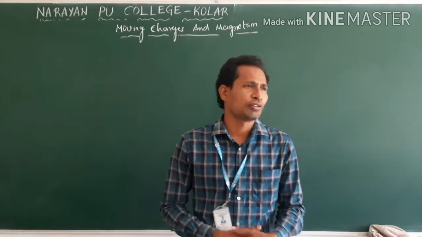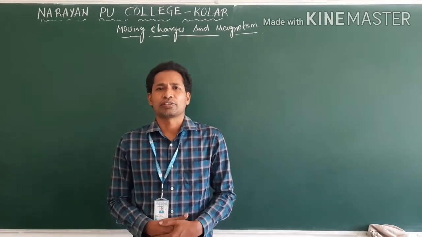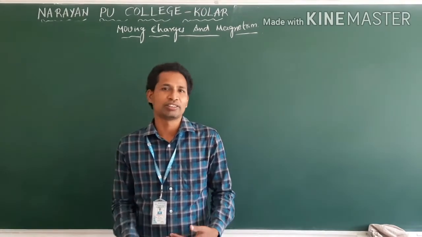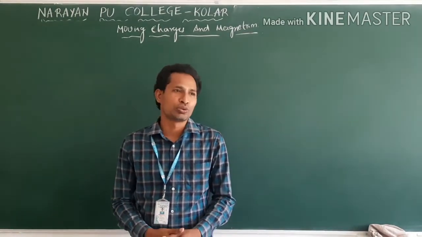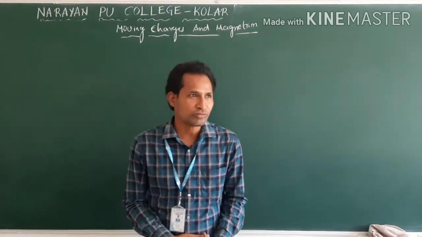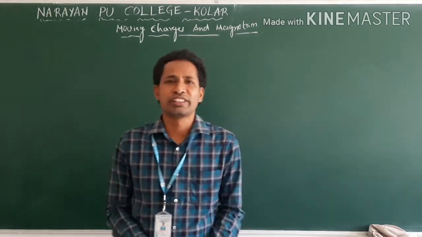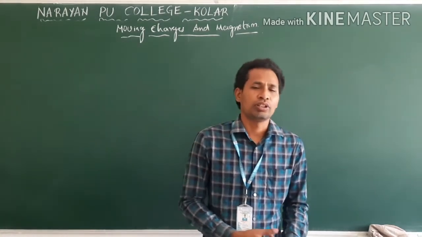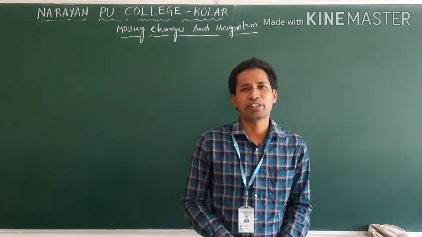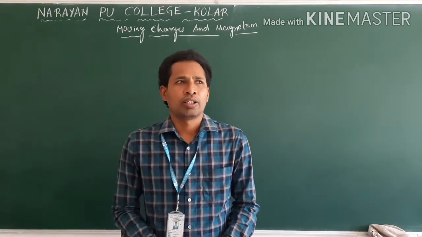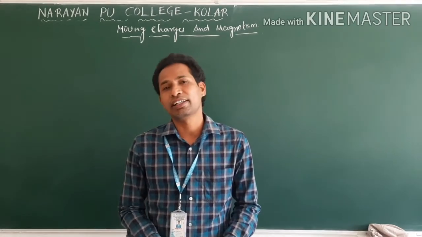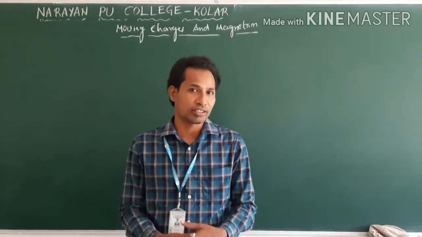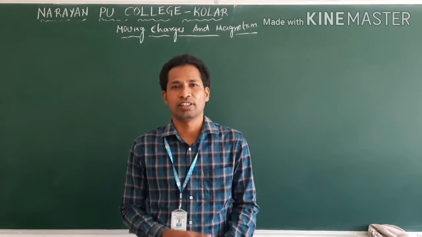Clear? Now, we will see what happened in the 19th century. If we go to the history of this, 2000 years ago, people knew electricity and magnetism. They studied electricity and magnetism separately. They thought both are different.